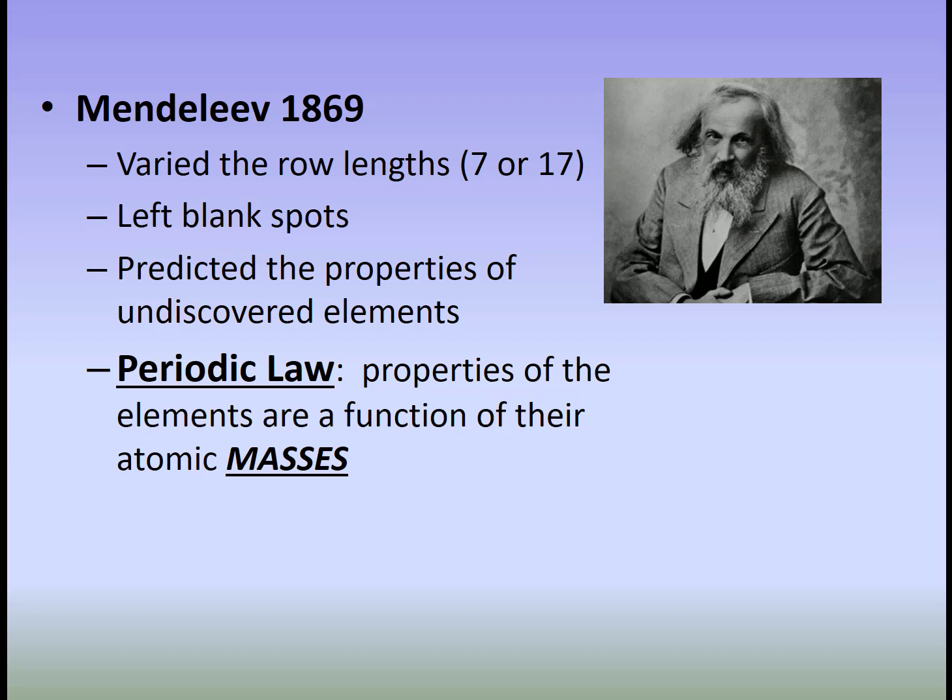How he organized his periodic table was by the mass. So he just went by the weight of the atom. So he went across the row, getting heavier and heavier, and then when he found that the properties of the elements started to repeat, he started a new row. And so he ended up with different row lengths of 7 and 17.